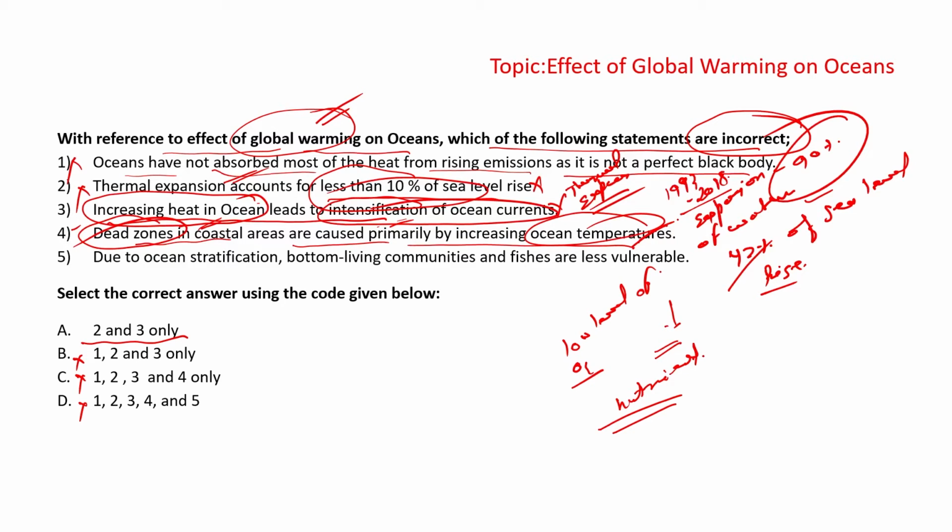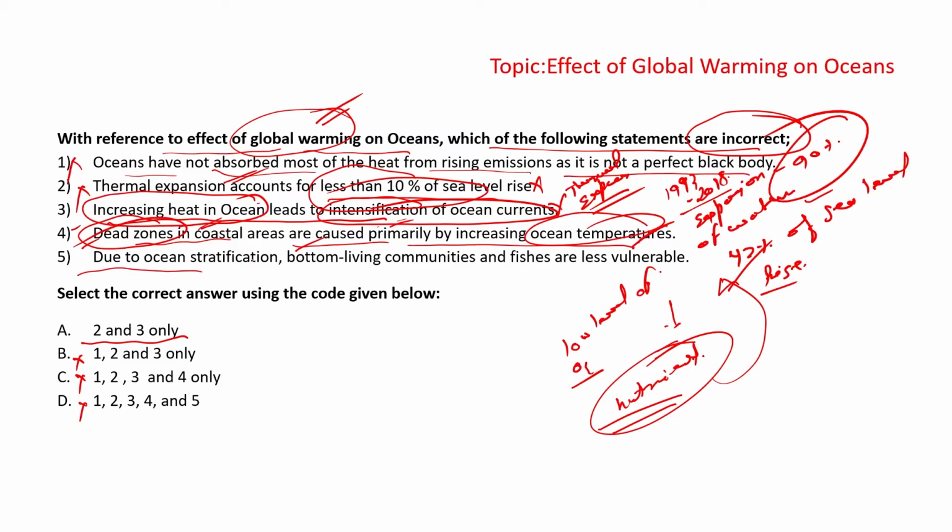As the earth's climate warms, the sea ice will melt, making the water less cold and less likely to sink. So without the sinking of cold water, the ocean currents could slow down or stop in some places. That was the third statement. Number 4, the dead zones: I have just told you that the dead zones are expanding driven by increasing nutrient inputs, but they are also compounded by rising temperatures and ocean stratification driven by climate change. So the 4th is incorrect here.